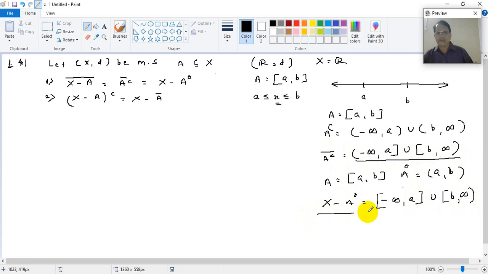This is not the proof always, remember. Similarly, when you take the second part, the complement of X minus A, we can say that result 1 is verified.